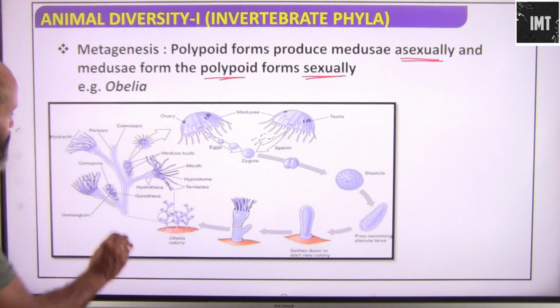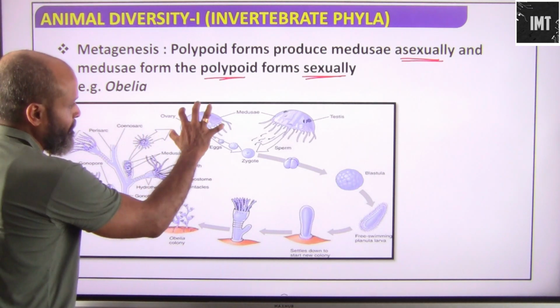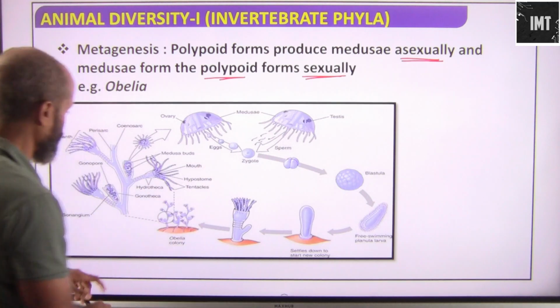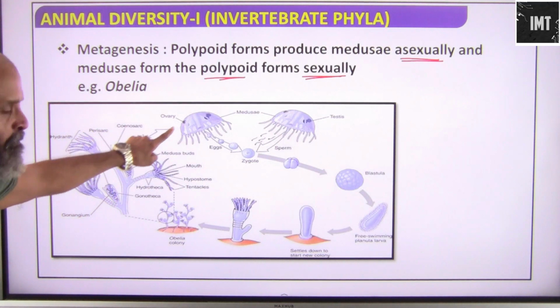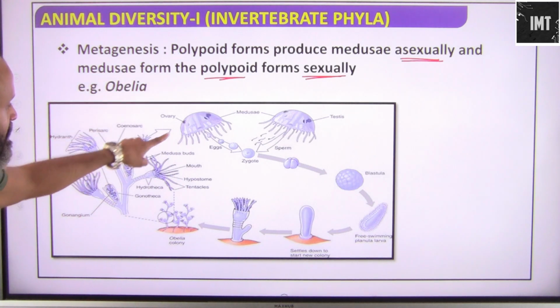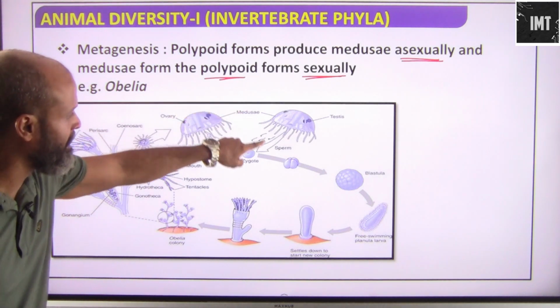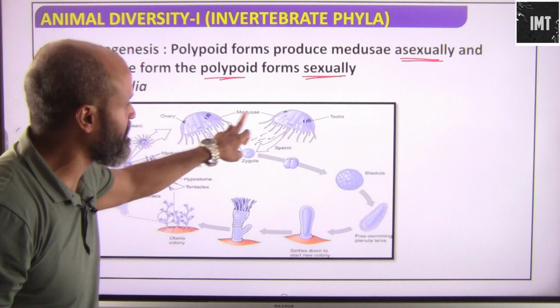This is how it forms the movable form. This is basically fixed, the sessile form. The polypoid forms medusae, which are motile and produce the eggs and the sperm.